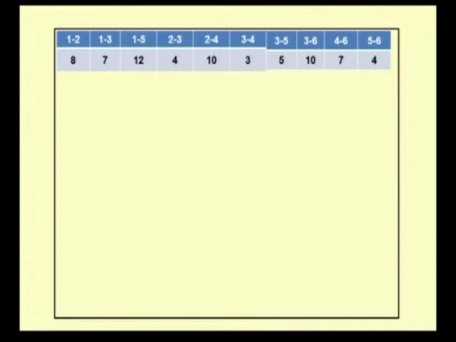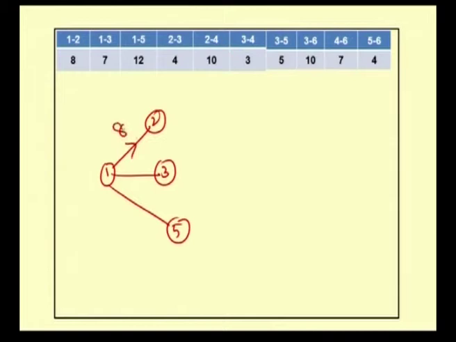In this problem the activities 1 to 2, 1 to 3 and 1 to 5 are there. Therefore, the network is 1 to 2, 1 to 3 and 1 to 5. The duration for 1 to 2 is 8, the duration for 1 to 3 is 7 and the duration for 1 to 5 is 12.